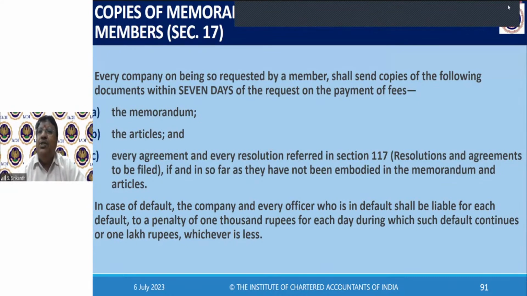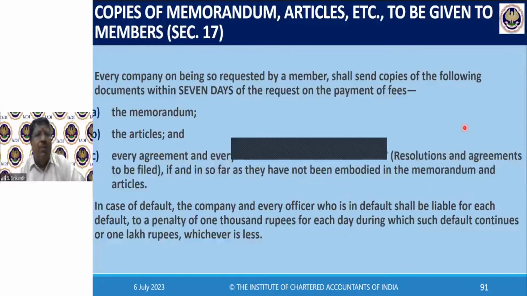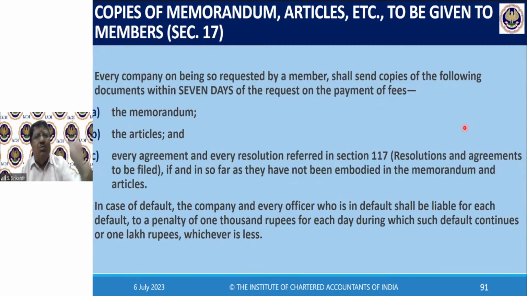He puts his own money, he's a pretty well-off, rich guy. He puts his own money, borrows from the bank, repays the loan within 7 years. Huge money he makes now. But he's using the company as a vehicle. That's all. Not every company like Byju's has to go public and beg. There are people who are rich who put their own money and run companies also. They borrow from the bank. They run the company well. They make money. They repay the loan. They become rich. This is how, in a capitalistic country, you become rich.